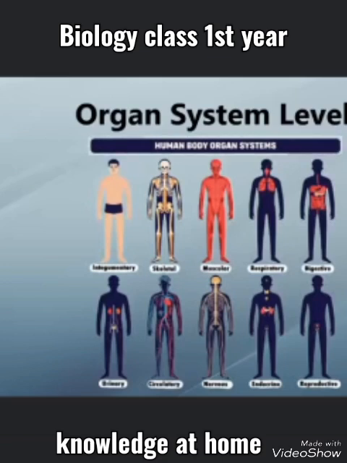Examples of organ systems are integumentary system, skeletal system, muscular system, respiratory system, digestive system, urinary system, circulatory system,